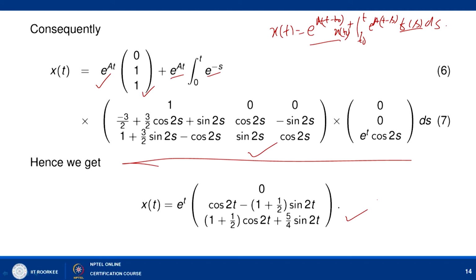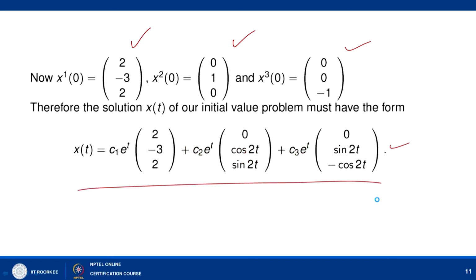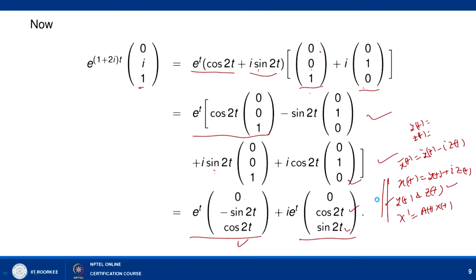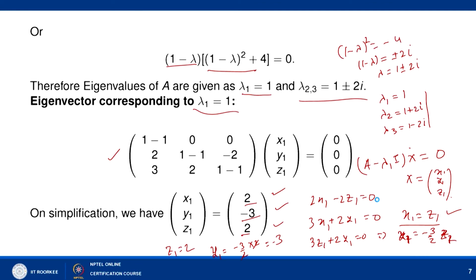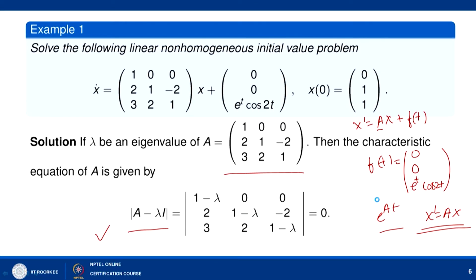And this process is quite lengthy and tiring. So, we can see that even though we are able to find out e to power At, this calculation is quite lengthy, I will say. So, finding the solution of the non-homogeneous problem using the variation of parameter method is quite difficult. So, another alternative method available to find out the solution of a non-homogeneous linear system is the use of a nice guess.